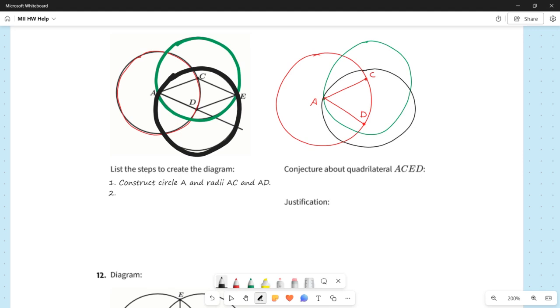Definitely not centered at D. But you know what? I think we get the point, right? So even though my centerings are less than ideal here, if I wasn't doing this freehand, I think that we could do this in a significantly better way. But I think that is at least sufficient for our purposes here. We don't really technically even need to be redrawing it right now. What we're really trying to do is list the steps, right? So our drawing isn't perfect, but what matters is listing the steps.